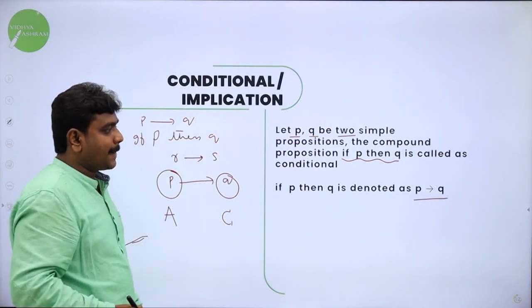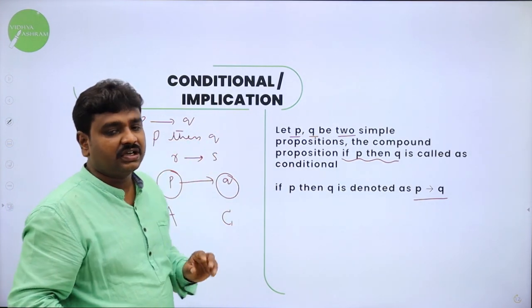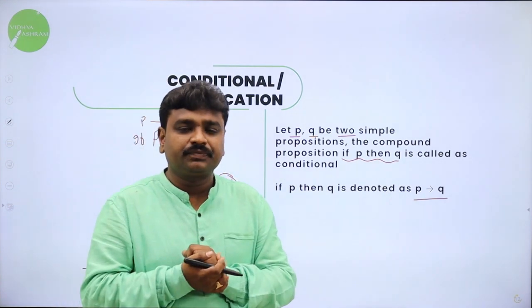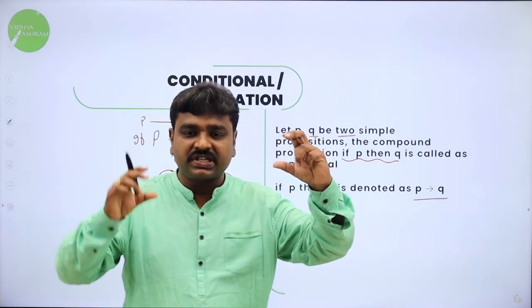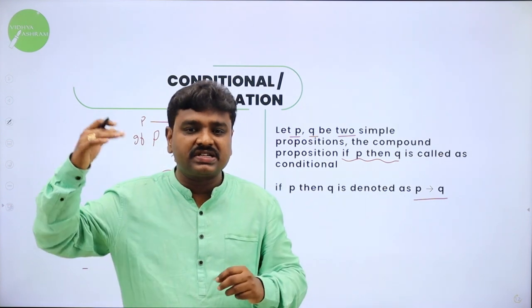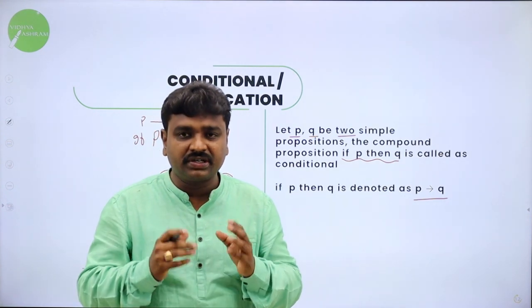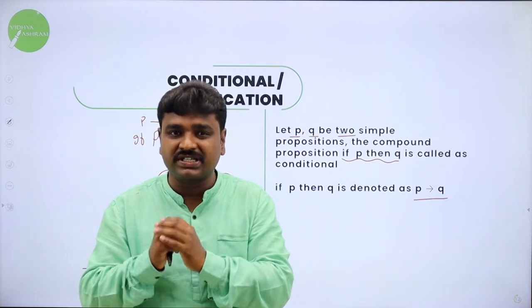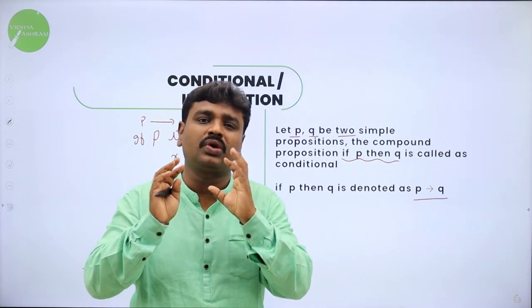So now if P then Q is called conditional, and here is the logic for the truth table. Logic is interesting. First one is true, second one is false, then result is false. I'll repeat. First one has to be true, second one has to be false, then the result is false. In all the remaining cases, it is true.